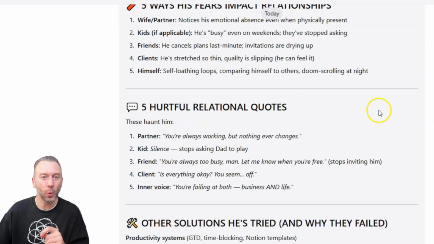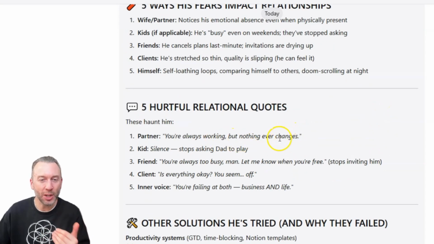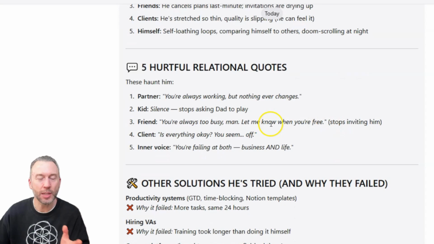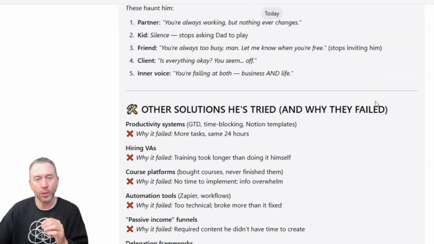5 hurtful relational quotes. You're always working, but nothing ever changes. Oof, can you imagine having your partner tell you that? That's powerful. You're always too busy, man. Like, well, let me know when you're free. Stops inviting them, right? Is everything okay? You seem off. So all this stuff is really, really, really powerful.